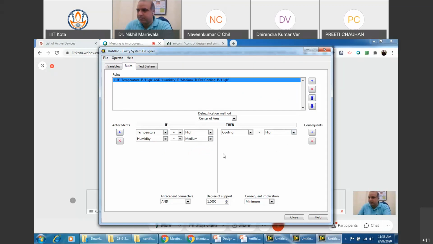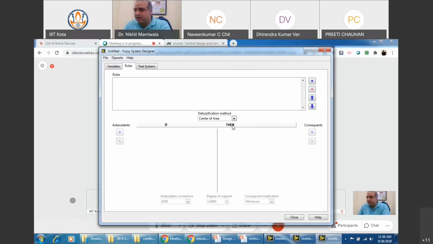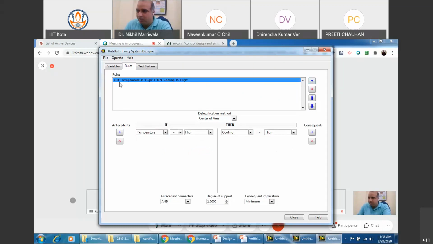Sir, can you just repeat? Just click on the add button, you will see a rule: if temperature is high, cooling... The input that we had selected is humidity, so you need to press the plus on antecedent. Now if temperature is high and humidity is medium, then what happens? Can you see this? I hope it is clear.